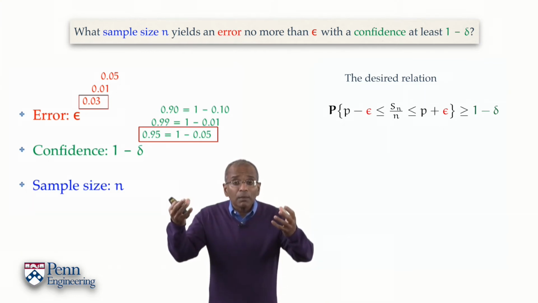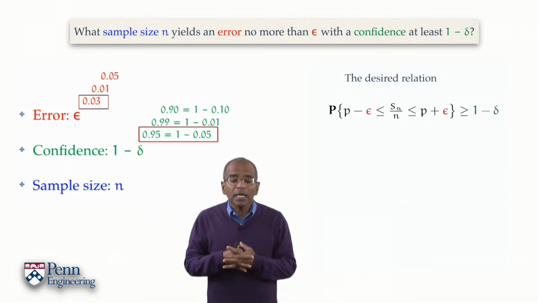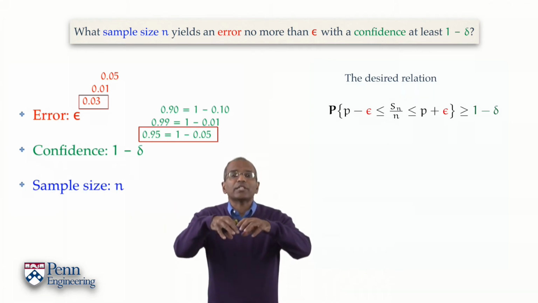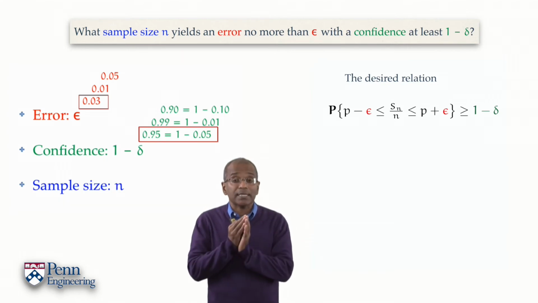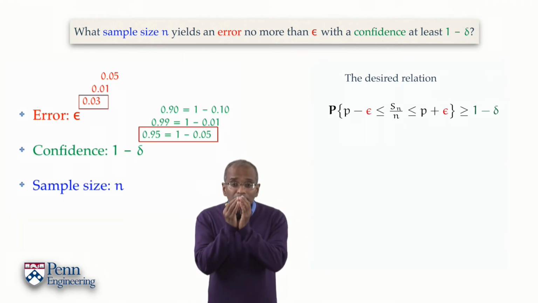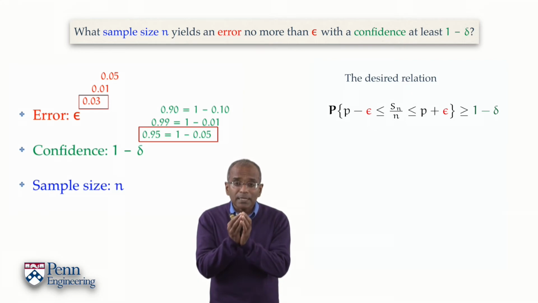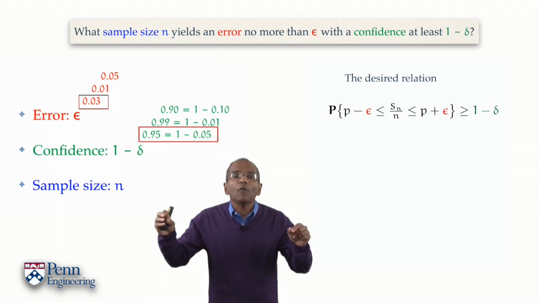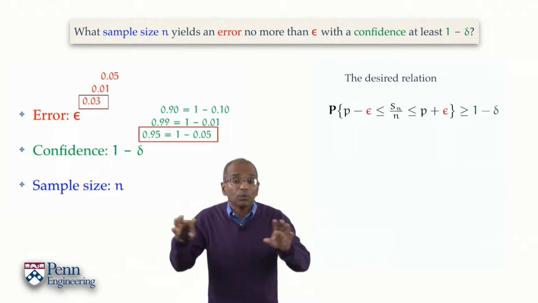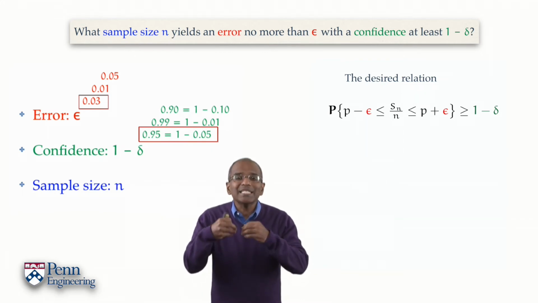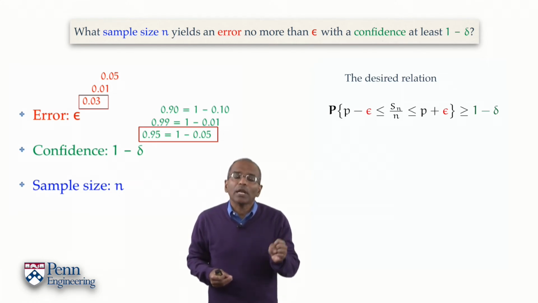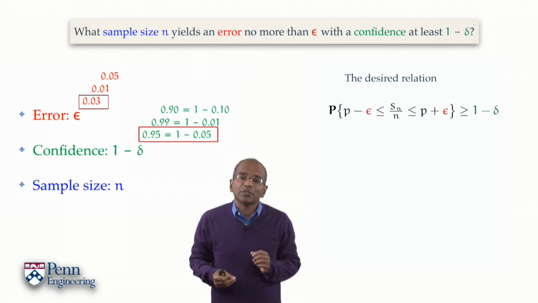If we can proffer such a guarantee, then we are saying that if we do the random experiment and generate a sample of size n and generate the relative frequency of successes, Sn over n, then this relative frequency of successes will be within 3% of the underlying p, which is not known to us. But it'll estimate p by no more than a 3% error. And this will happen on average at least 95% of the time.